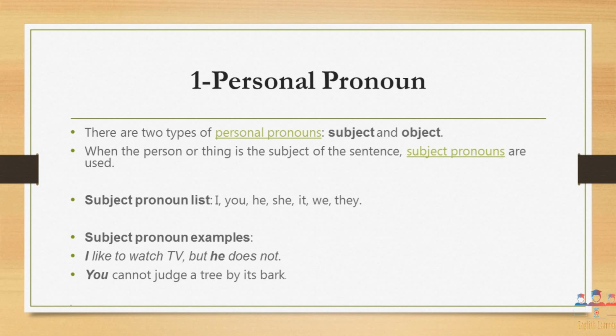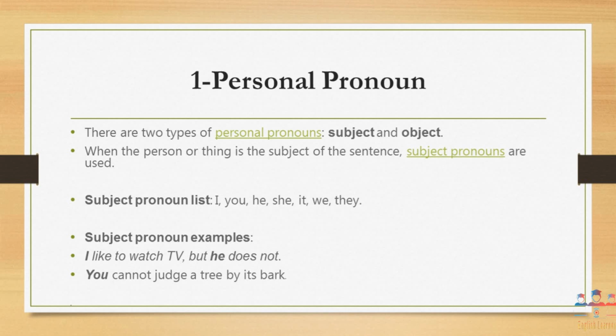The personal pronoun list includes I, you, he, she, it, we, they. These are the words which are always used as a subject in place of a noun. Subject pronoun examples look like this: I like to watch TV, but he doesn't. You cannot judge a tree by its bark.